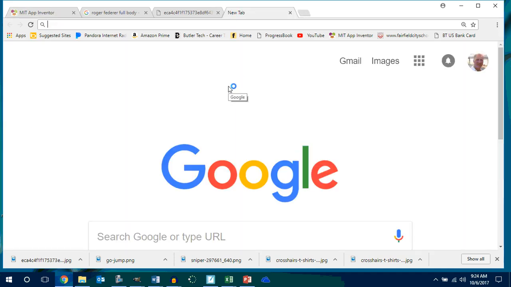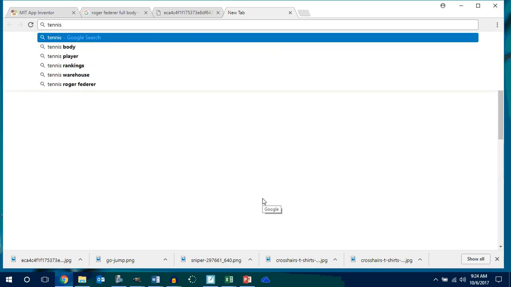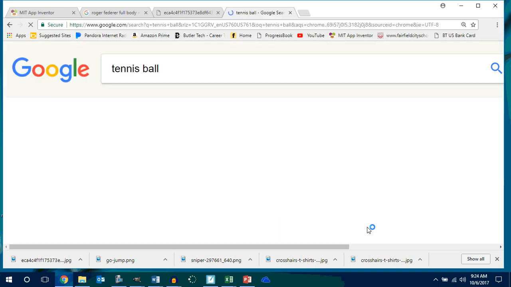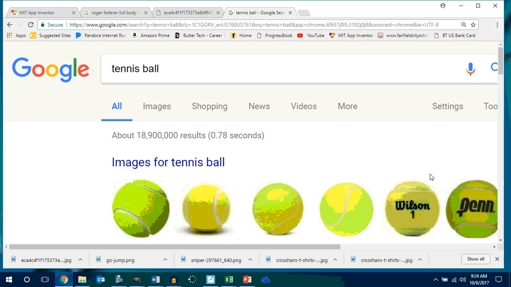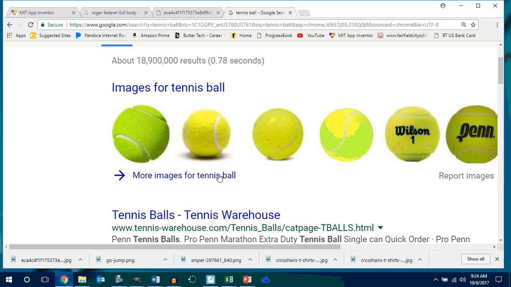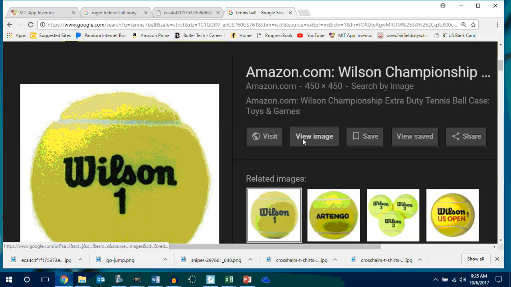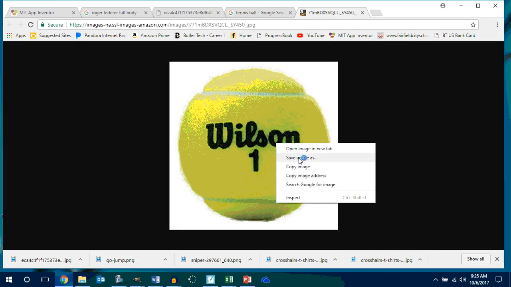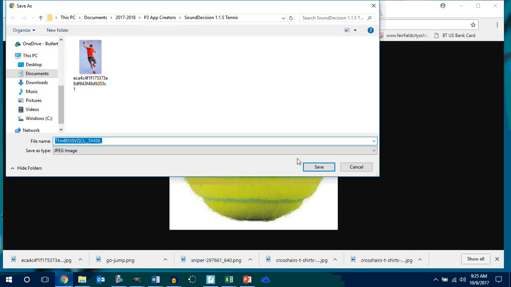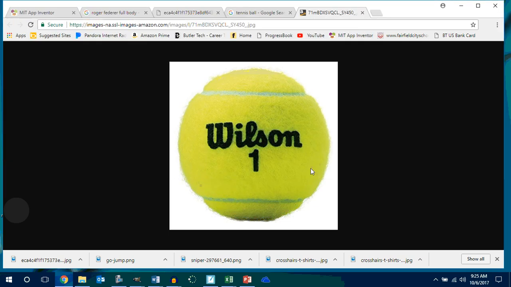I'll do it again. Watch this. I'll go get a tennis ball. Okay. So I'll show you how to cut out again. Tennis ball. So you go to your images, right? This is a good looking tennis ball here. That's legit with Wilson. Roger would like that since he's sponsored by Wilson. You're going to go to view image, right click, save image as, put it in there.